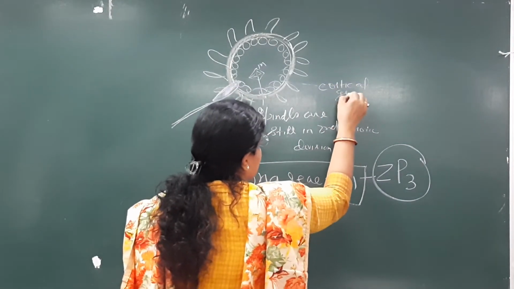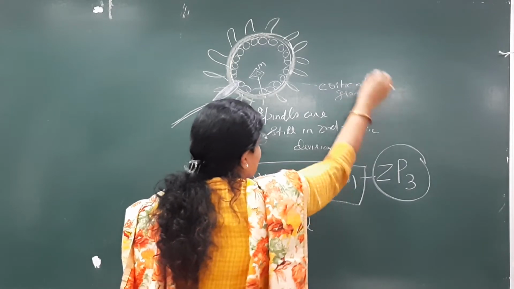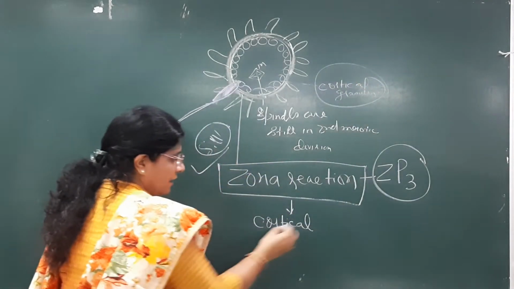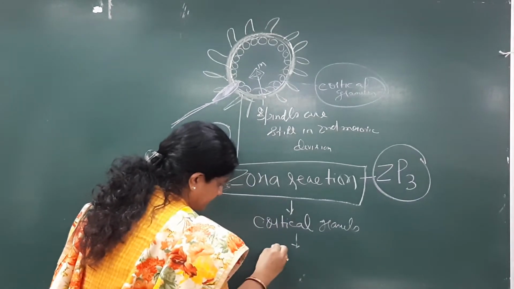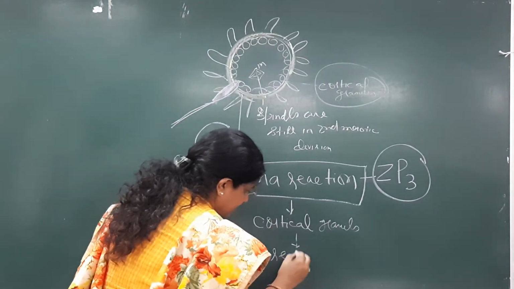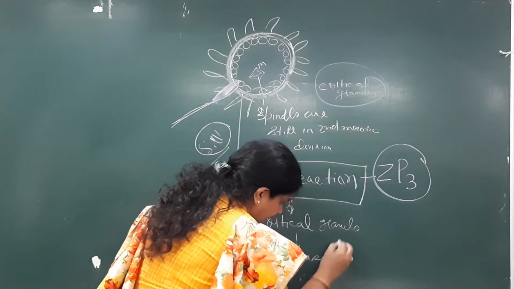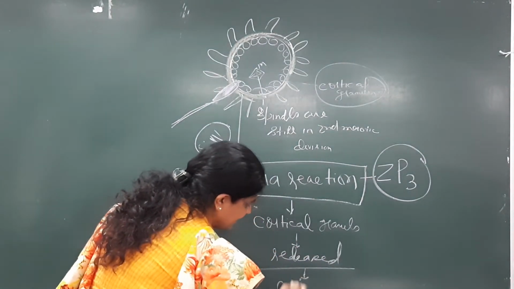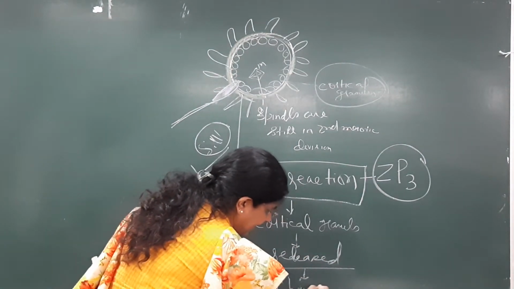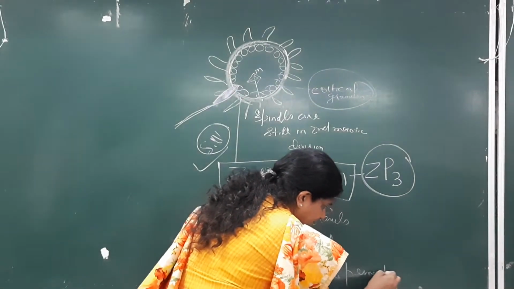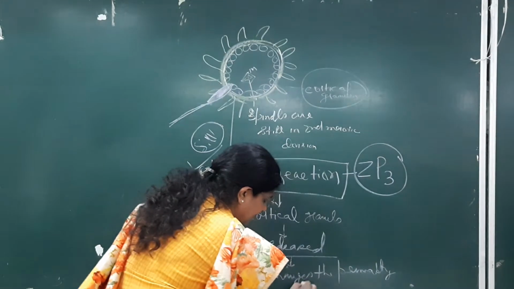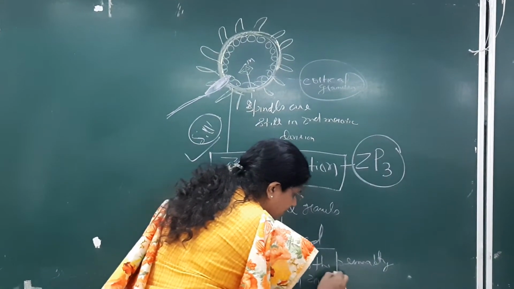So these are the cortical granules. So what will happen? These cortical granules will be released and they change the permeability of the zona pellucida.